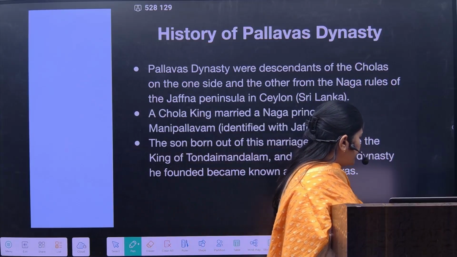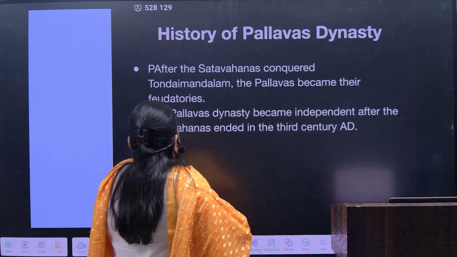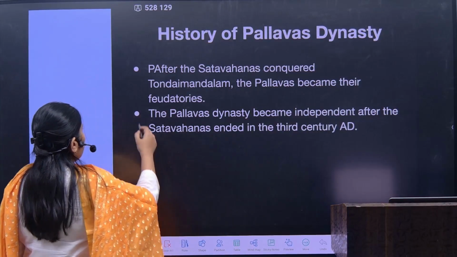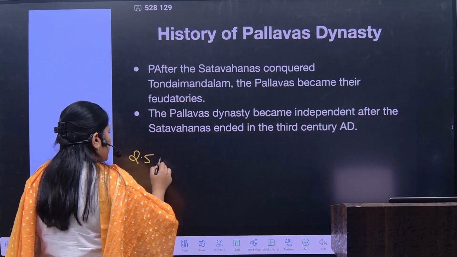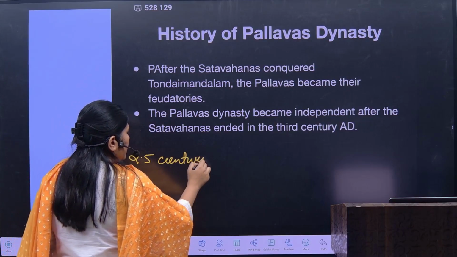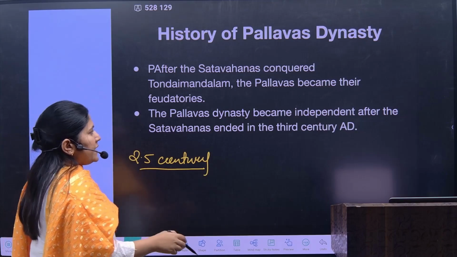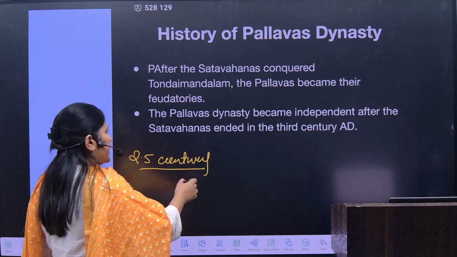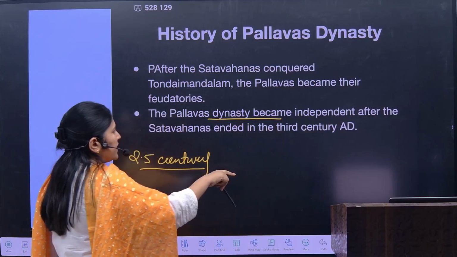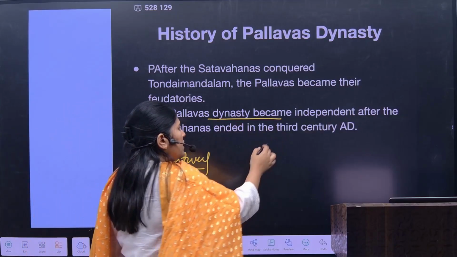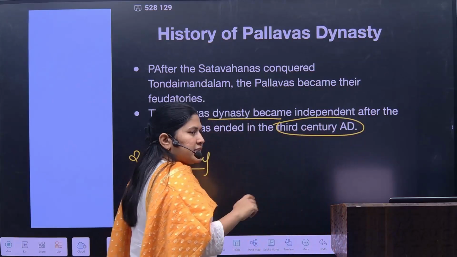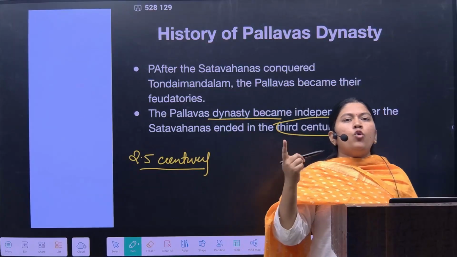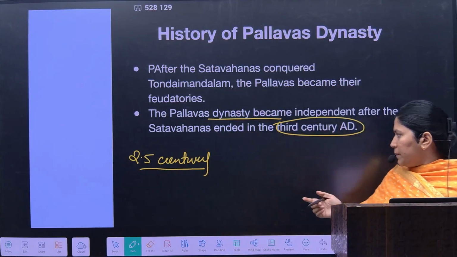After that, we'll see that the Satavahanas conquered the Tondai Mandalam in the first half of the 2nd century. And then the Pallavas became feudatories of the Satavahanas. So the Pallava dynasty became independent after the decline of the Satavahanas only in the 3rd century. So yes, the history of the Pallavas started from the 3rd century, but they gained their peak only in the 6th century.